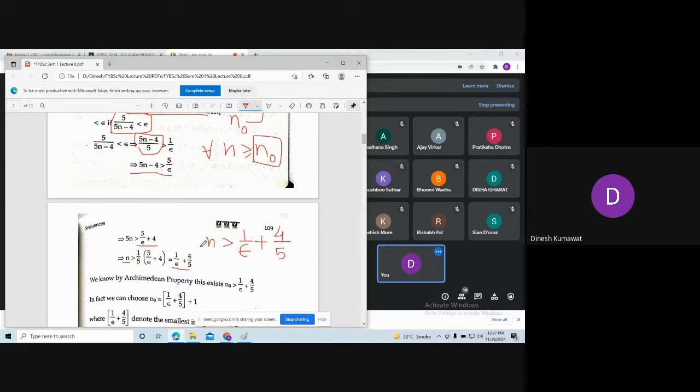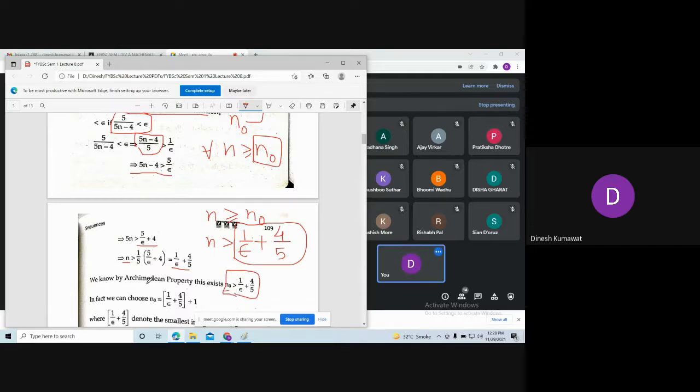So if I compare this with this definition, we can say that we can pick n naught to be the number which is bigger than this number, using the Archimedean property. Because epsilon is a positive number, so 1 by epsilon is also positive, and if I add 4 by 5 to that positive number, then that is also a real number. So we can always find a natural number which is bigger than this real number using the Archimedean property.